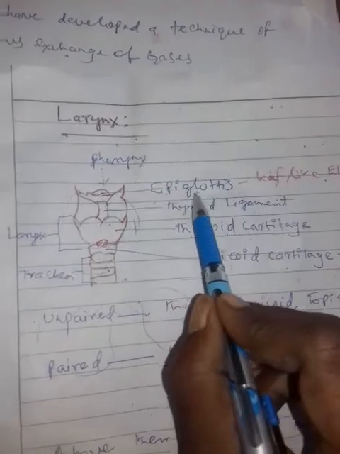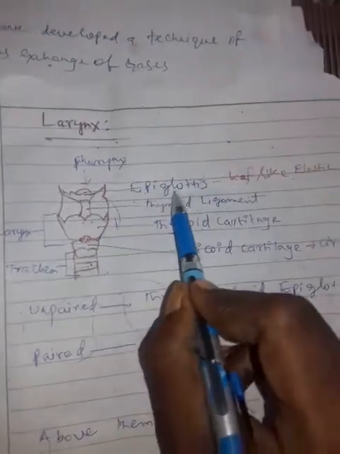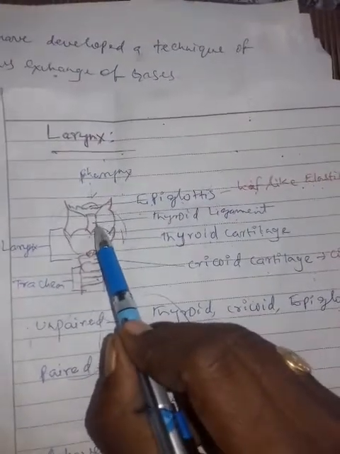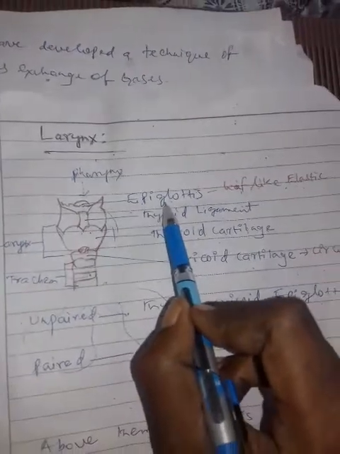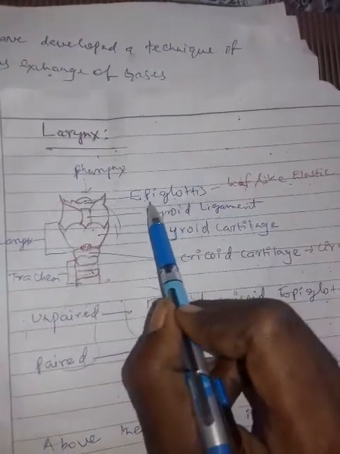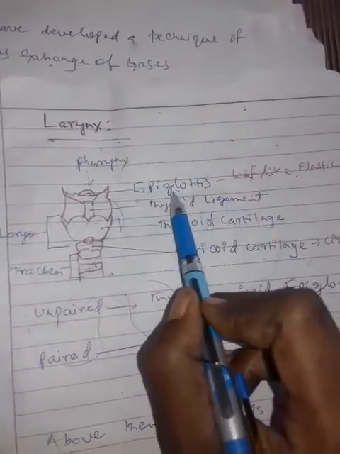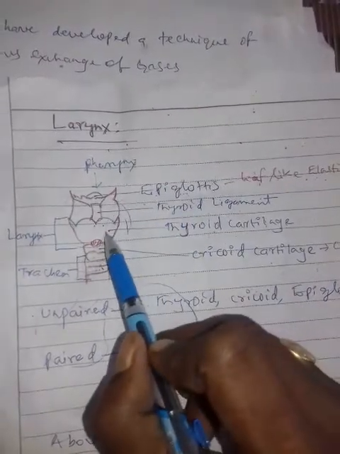Epiglottis is a leaf-like structure. It covers the surface of the larynx. It is made of elastic cartilage. What is the use of the epiglottis to us? It prevents the entry of food into the larynx.